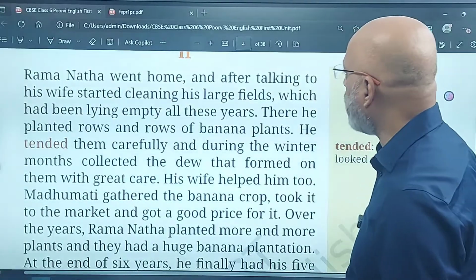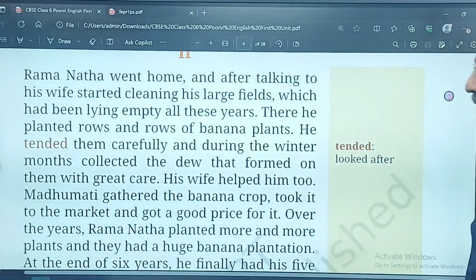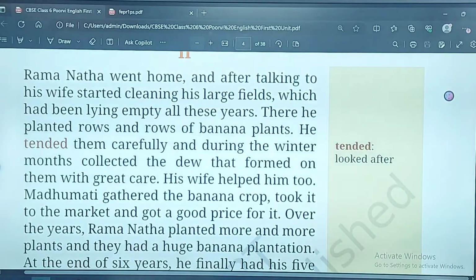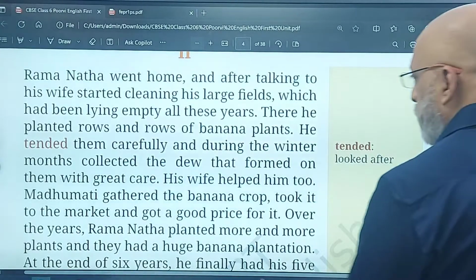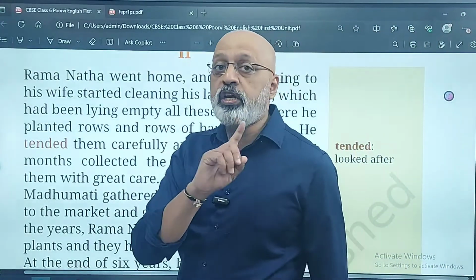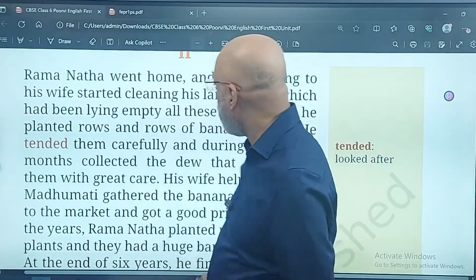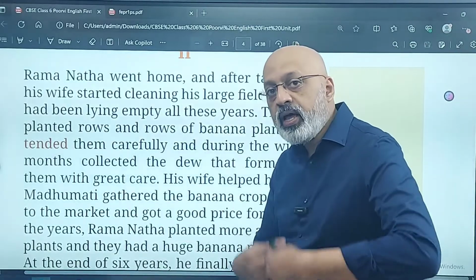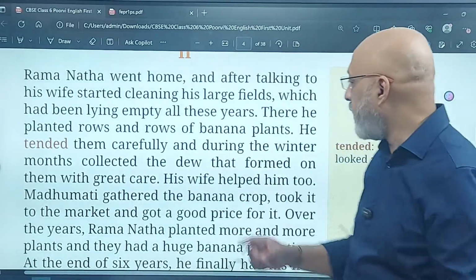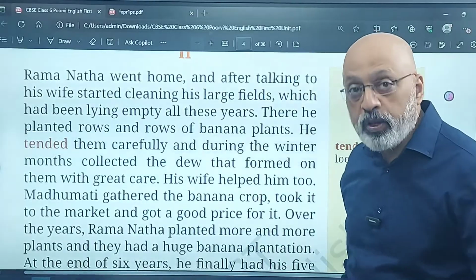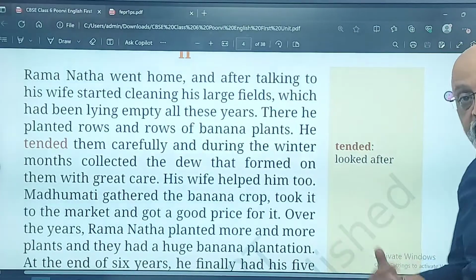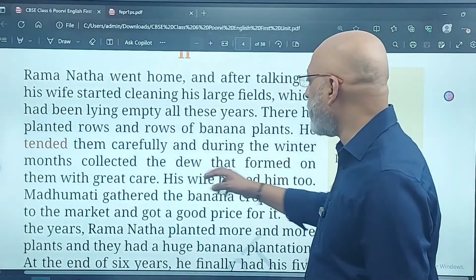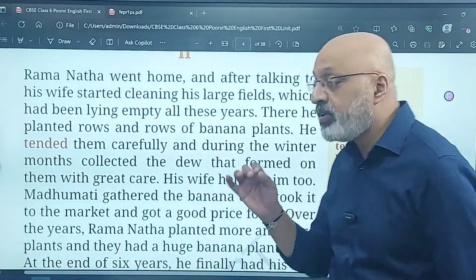Ramanatha went home and, after talking to his wife, started cleaning his large fields. How did he get large fields? Because his father had left him large parts of fields which had been lying empty all these years. We know why they had been lying empty: he did not want to do any work on the fields. There he planted rows and rows of banana plants, as the sage had said. He tended them carefully, which means he looked after them carefully. And during the winter months, he collected the dew that formed on them with great care.